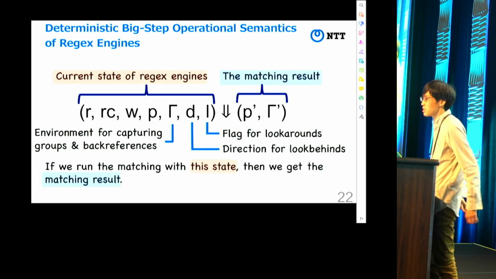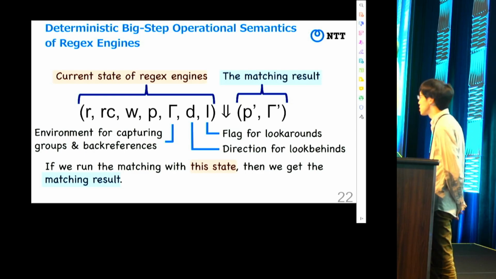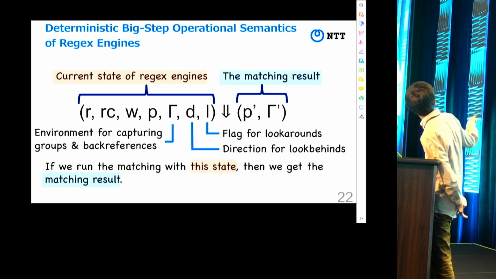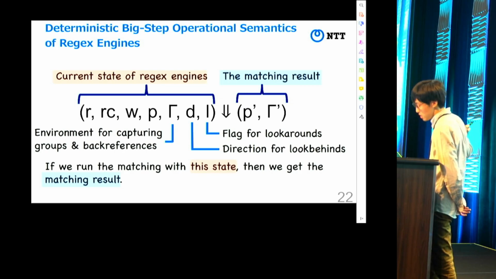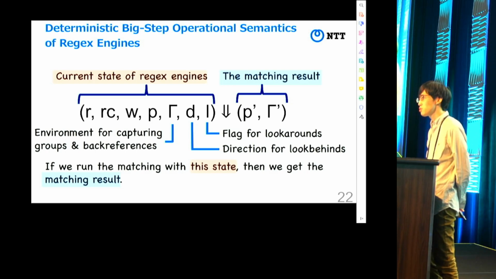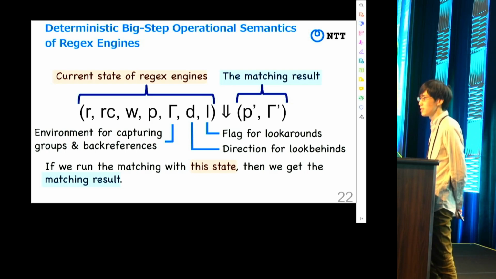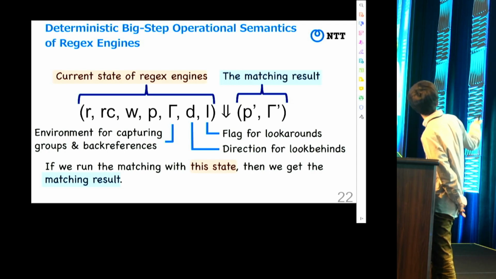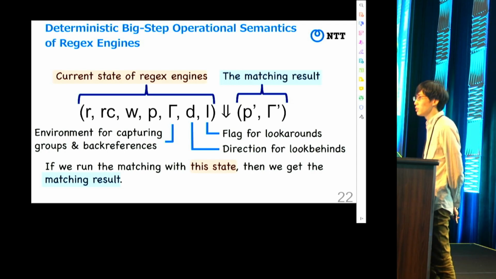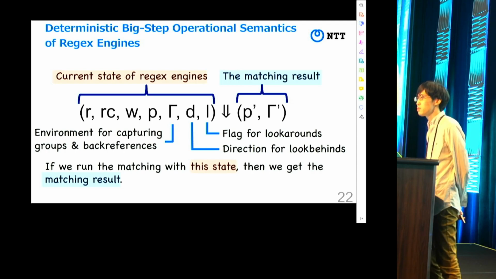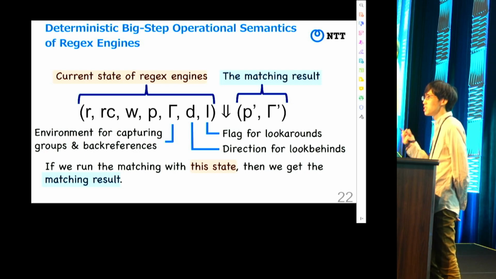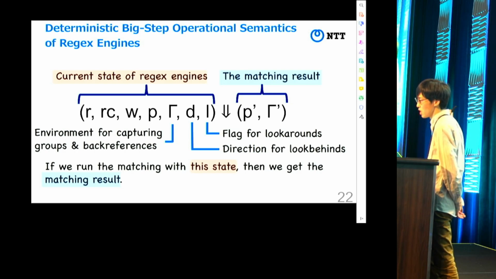So this is the definition of our semantics. This part is a state of regex engines, and this part is the matching result. We have some extensions for handling real-world extensions with determinism. For example, D is a direction for look-behinds. We need this because the look-behind changes the direction of the matching, so to know the current direction, we use direction D.